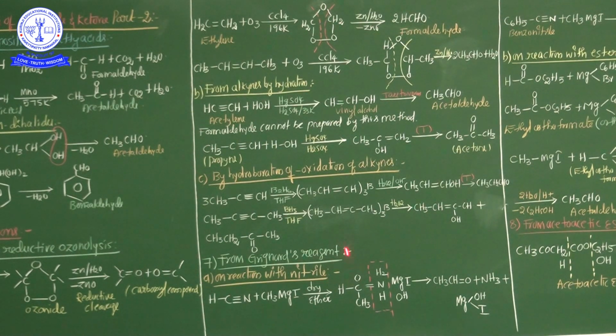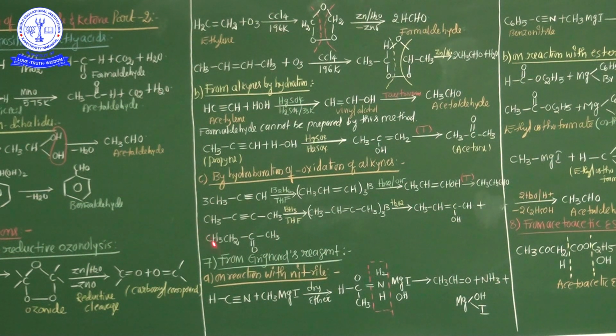All other cases means if the triple bond is present in between the carbon chain, definitely ketones are formed. But if the triple bond is located in the terminal position of an organic compound, definitely aldehyde is formed, especially in the hydroboration process.